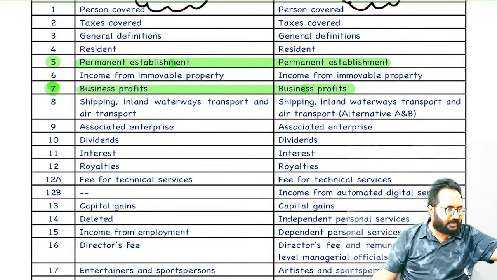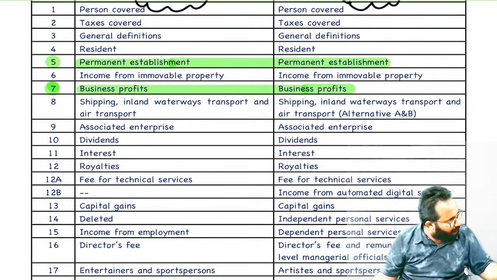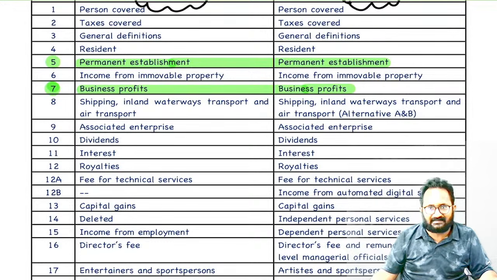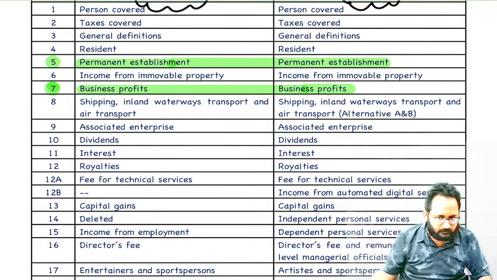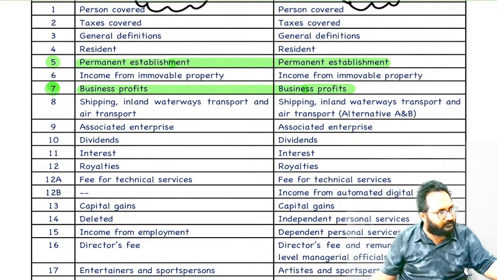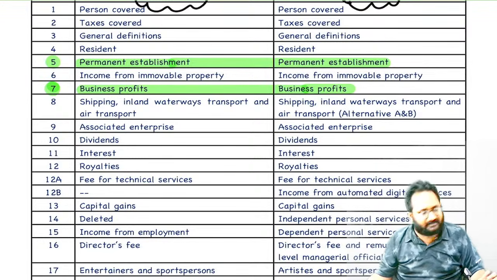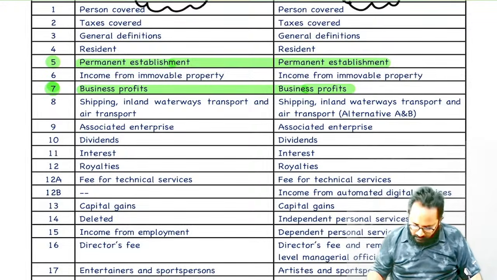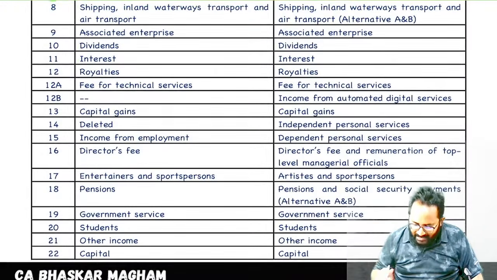For example, if a person from another foreign country is coming to India and doing business, how can we tax that business profits? We will write it down. If our Indian resident is in your country and doing business, how is this amount going to be taxed? We will write it down. So business profits, that is which article? 7.